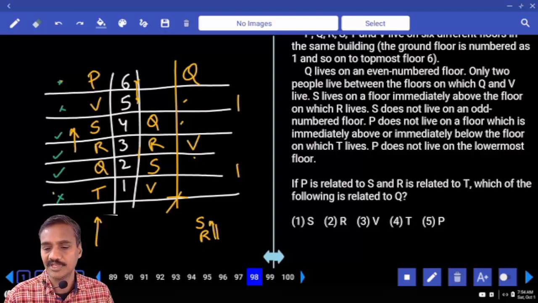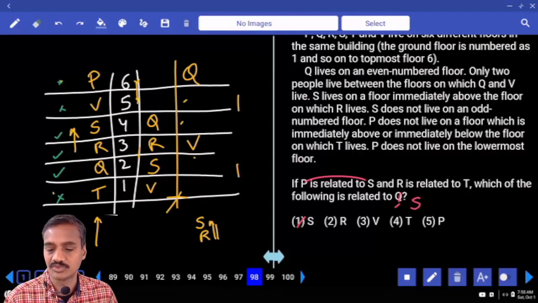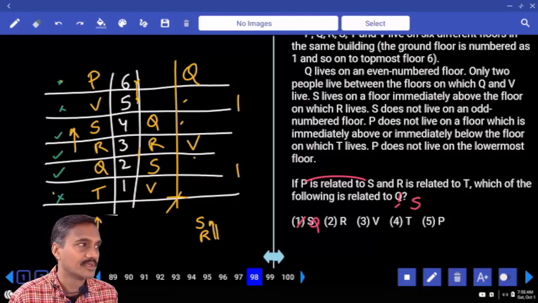98, P is related to S. P is 2 floors above S, R is 2 floors above T, and Q is 2 floors above. And which of the following is Q related to? Now, P is related to what? P is above this S. Now Q. And Q is 2 floors above. Then what is the choice here? Now S is. And which of the following is S related to? Then Q will be the correct answer. Clear?